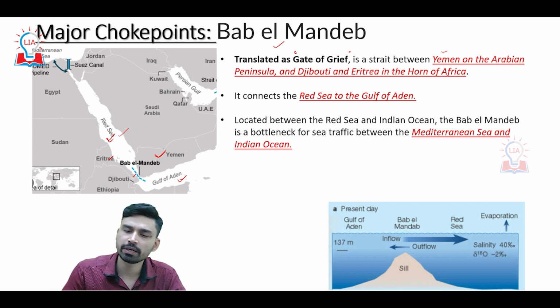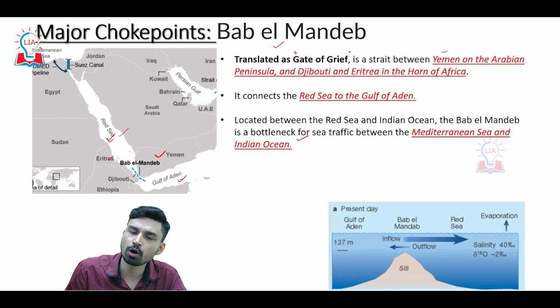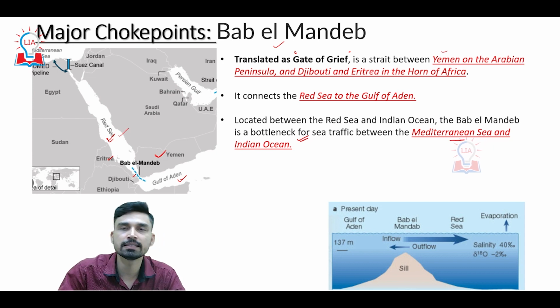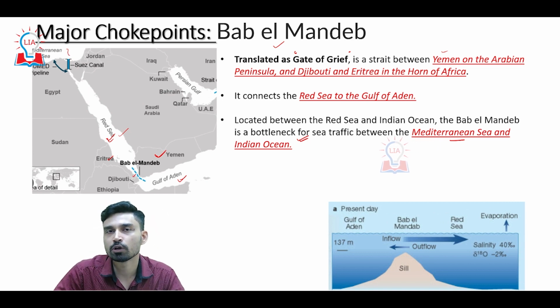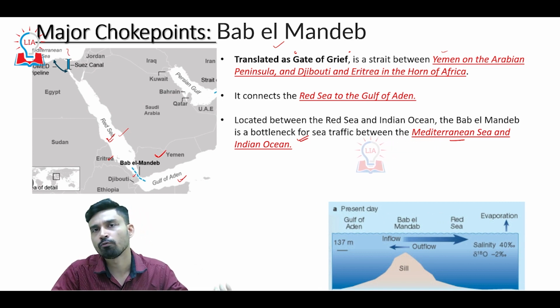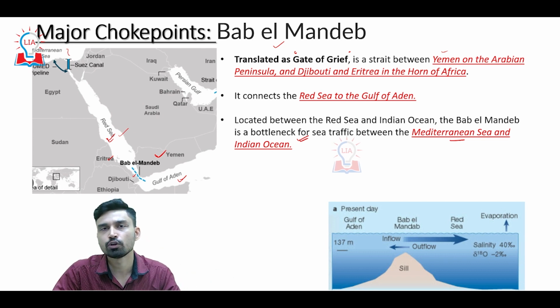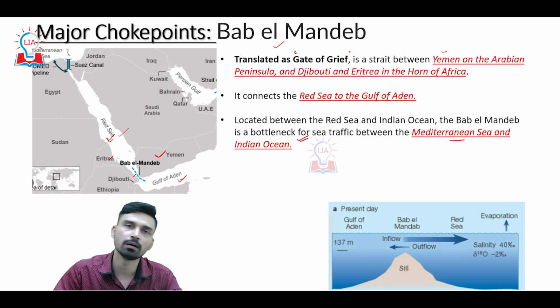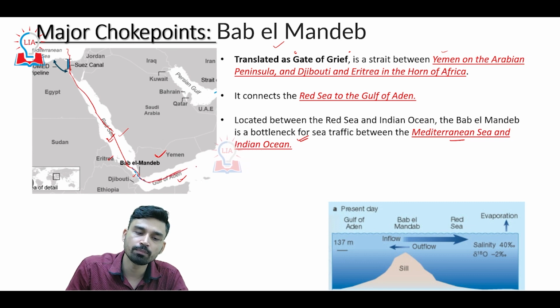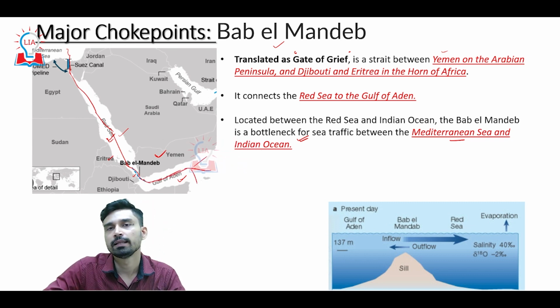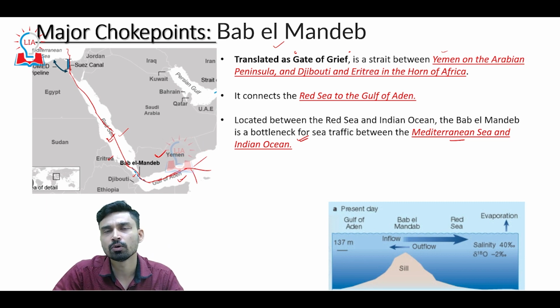Now, located between the Red Sea and Indian Ocean, Bab al-Mandab is a bottleneck for sea traffic between the Mediterranean Sea and the Indian Ocean. If a ship wants to enter the Indian Ocean from the Mediterranean Sea, avoiding the long route through the Strait of Gibraltar and around the entire African continent, the only economical way is to enter via the Suez Canal, pass through the Red Sea, enter via the Bab al-Mandab through the Gulf of Aden, and then from the Gulf of Aden enter the Indian Ocean.